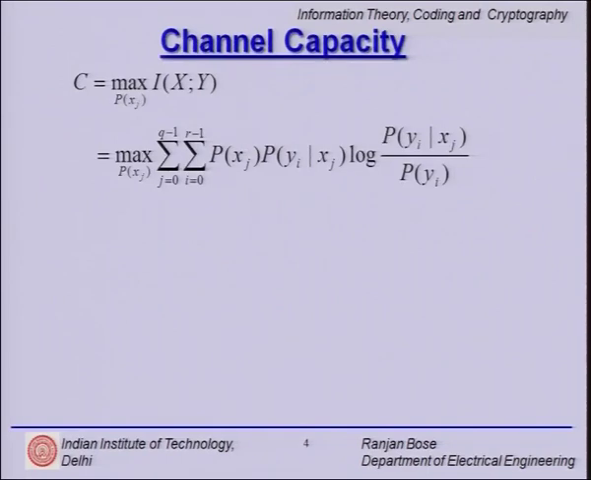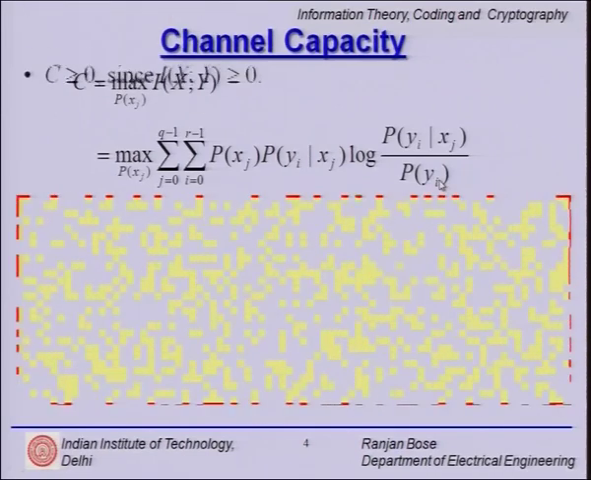So, very quickly, to refresh our memory, we have talked about the channel capacity C as the maximum of average mutual information between X on one side of the channel and Y on the other side of the channel, where the maximization is done over all input probabilities. And if you write it out, the expression for capacity looks like this.